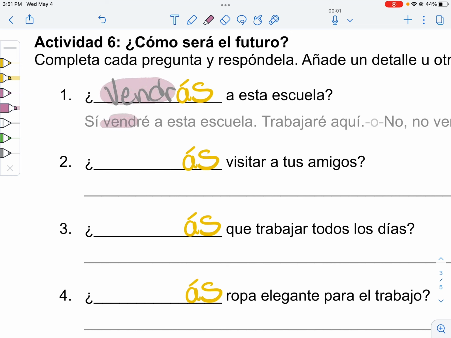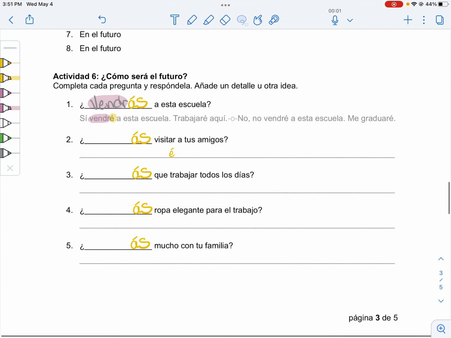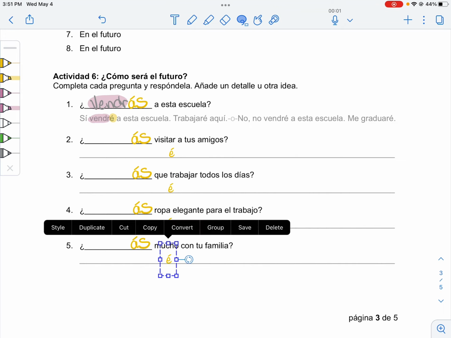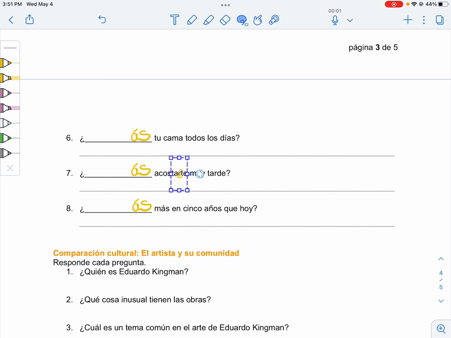And then, of course, I will come to school. Vendré. Amazing. Notice that yo ending, that's going to be true in all of our answers. So that should go in all of our answers. I'm going to copy that down too. I probably should have copied them at the same time, but that's okay.